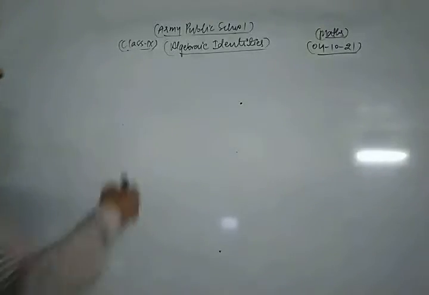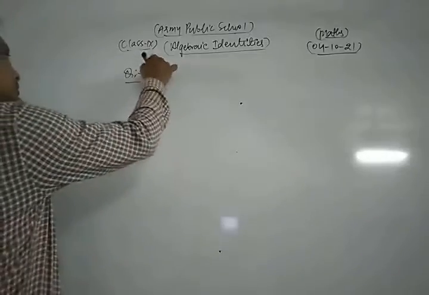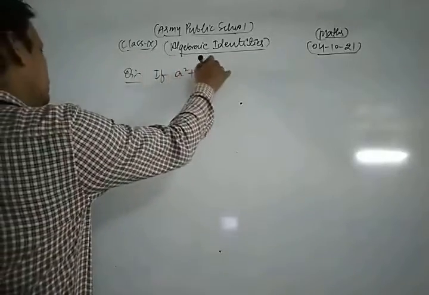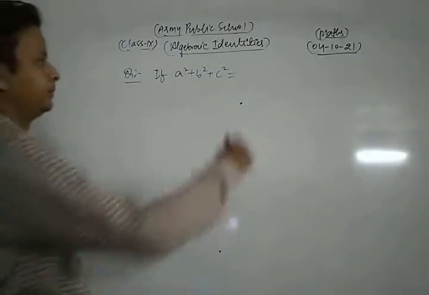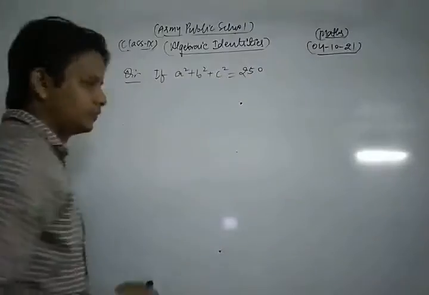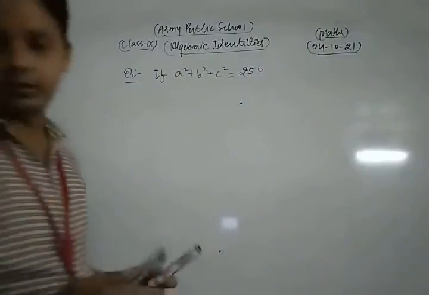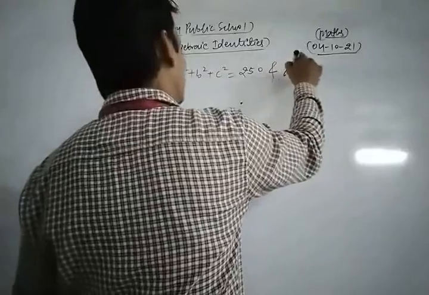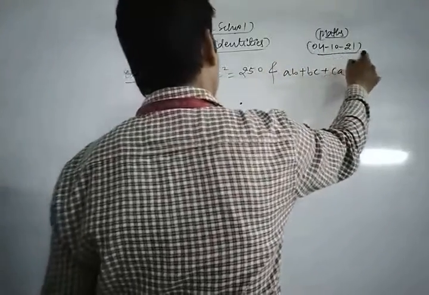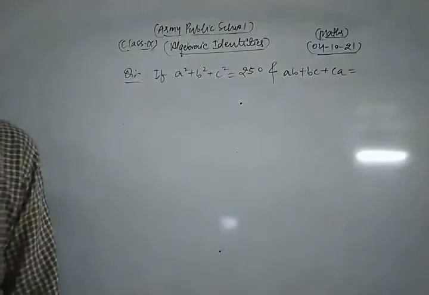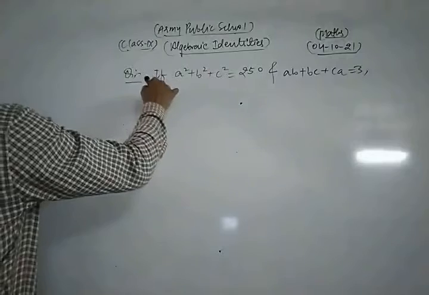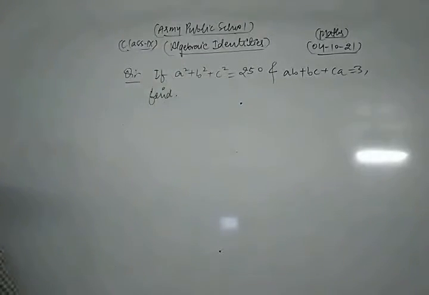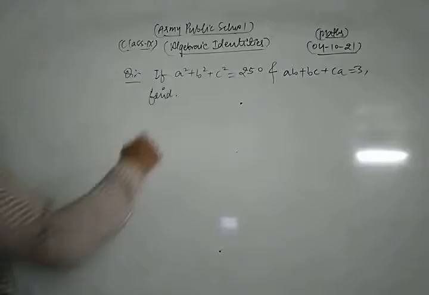Now we take and solve one more question, and the question is: if a square plus b square plus c square is equal to 250, and ab plus bc plus ca is equal to 3, find a plus b plus c.